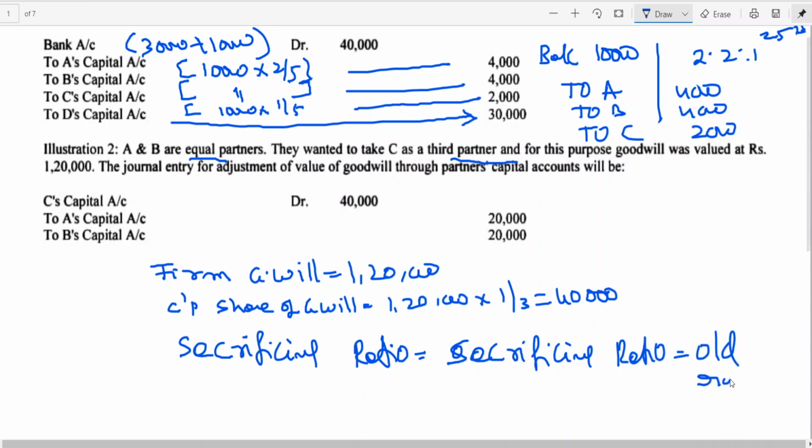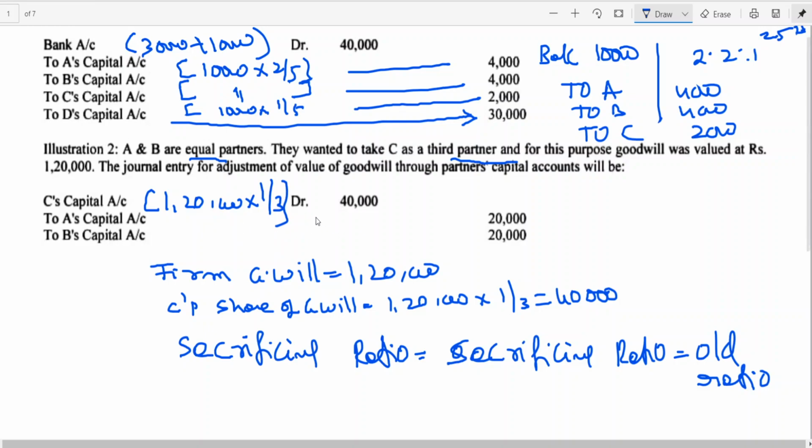You learned in the last class, at the time of explaining goodwill, situation 3, when the new partner is unable to bring a share of goodwill in cash, the entry is new partner's capital account debit to old partners in their sacrificing ratio. So C's capital is how you got it, 1,20,000 into 1 by 3. When he can't bring his goodwill, we debit his capital account.